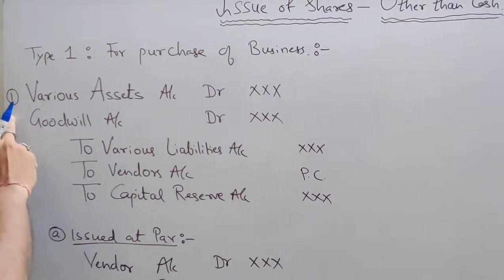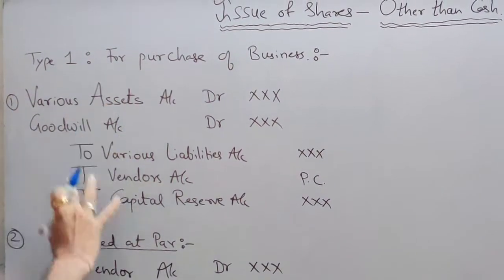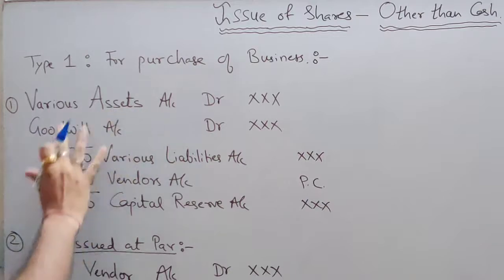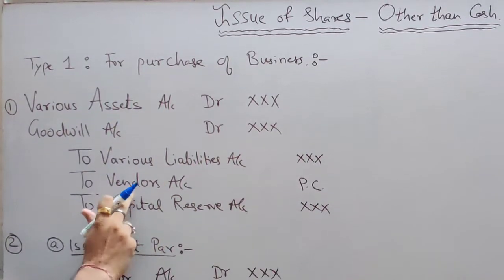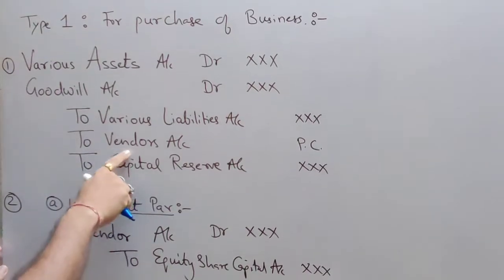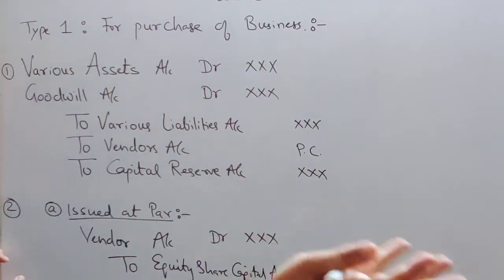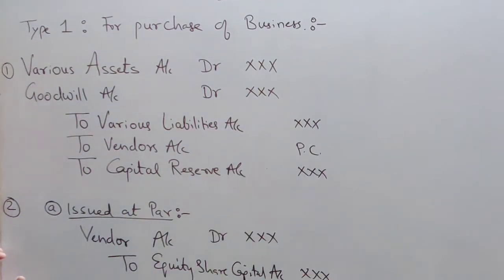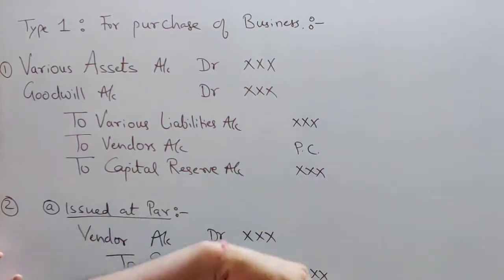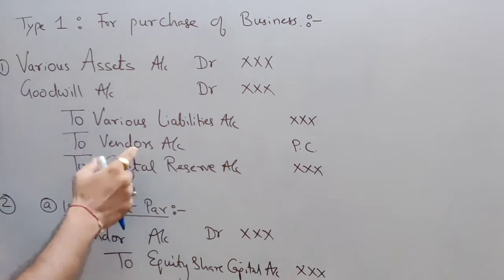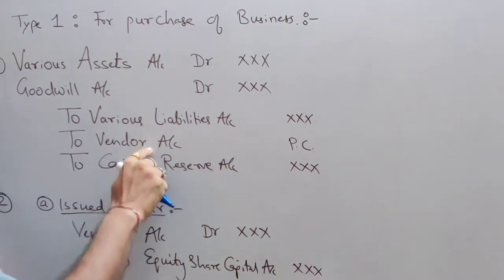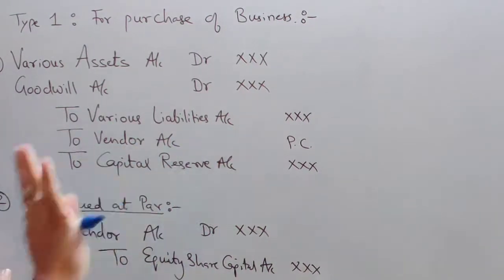Now the first entry, what are you going to show? In your first entry you will show that you are purchasing a business and the money is payable to the vendor. Who is the vendor, students? In our example, the vendor is Tata Steel. We are purchasing the business of Tata Steel and the Tata Steel owner is selling the business. So the person who sells is called the vendor. So here the vendor account will be used to show the money is payable.